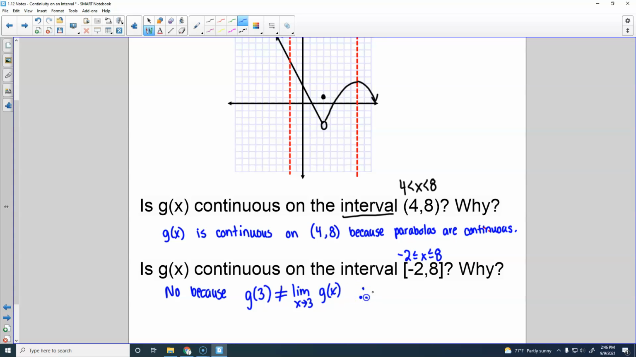Therefore, g of x is not continuous at x equals 3, which is in that interval, so it's not for me. I understand it better when I use a graph. I like graphs better. Yeah. Okay.